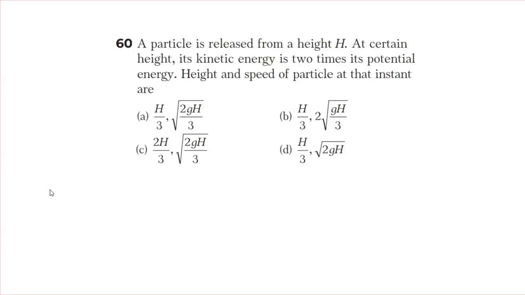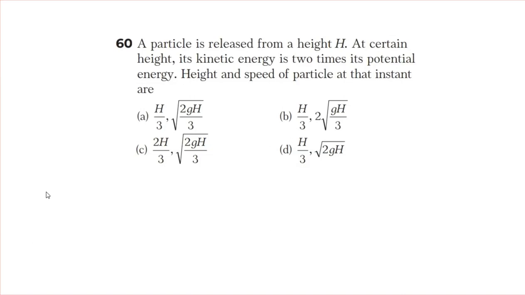स्टूडेंट्स, इस क्वेश्चन में दिया गया है: a particle is released from a height h. At a certain height its kinetic energy is 2 times of its potential energy. ओके, मतलब एक जो टोटल हाइट है h, at some point the kinetic energy becomes double. Okay, so the height and speed of the particle at that instant.